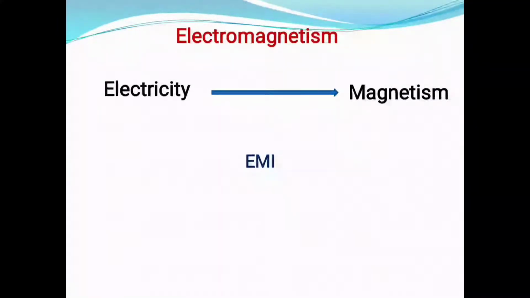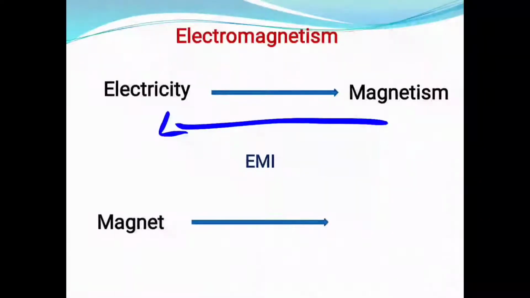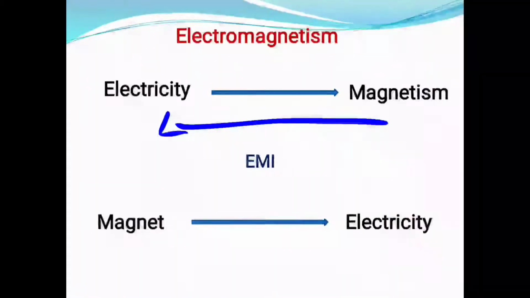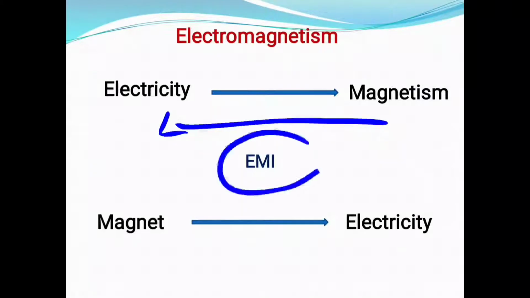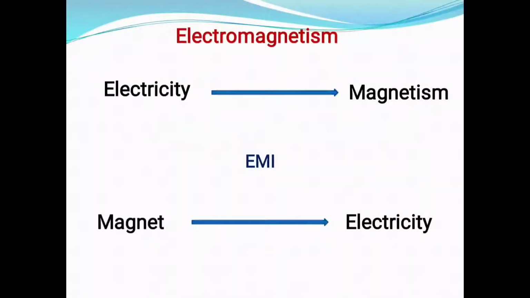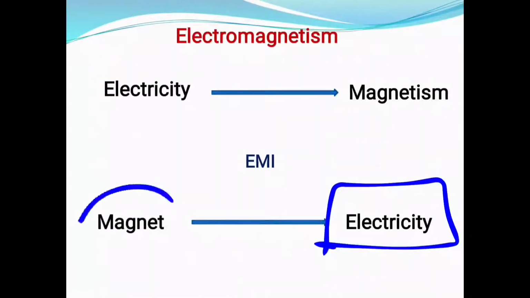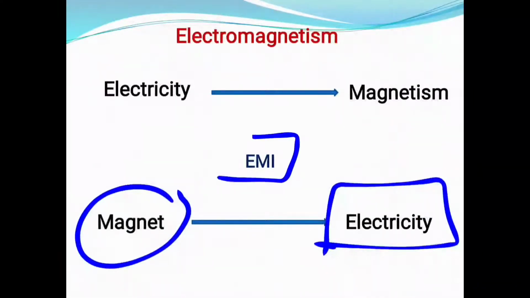Michael Faraday was a scientist who discovered the opposite: with the help of a magnetic field we can produce electricity. See here, a magnet is used to produce electricity, right? So this concept is called electromagnetic induction, where electricity is induced, meaning artificially produced, with the help of a magnet. That's why this phenomenon is called electromagnetic induction, and it is indicated by the symbol EMI.